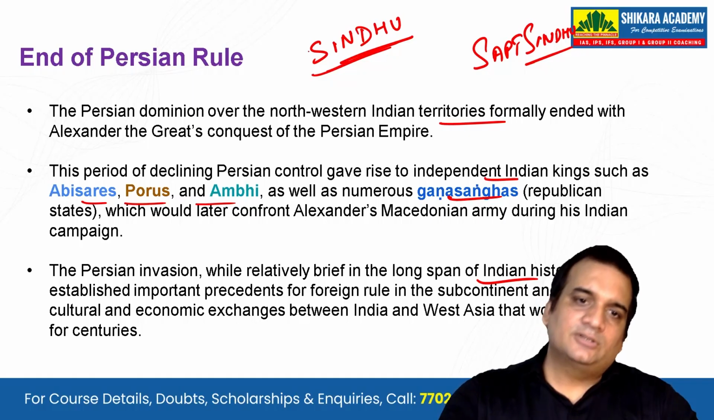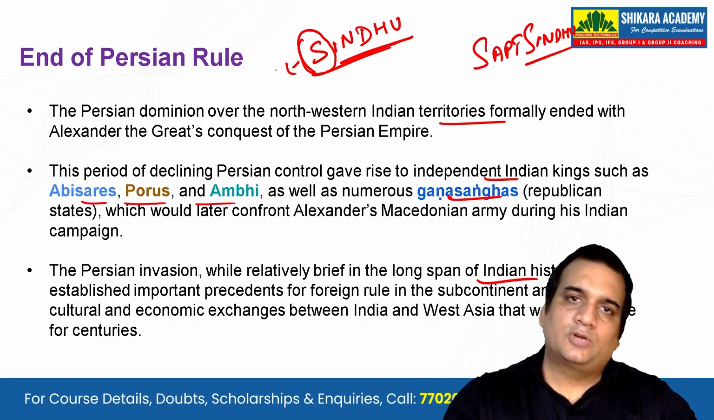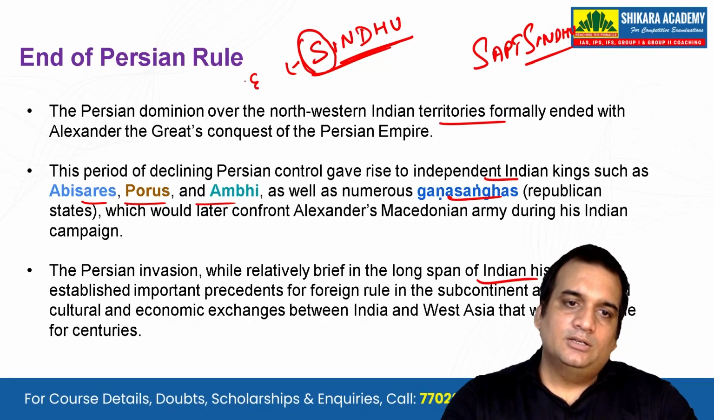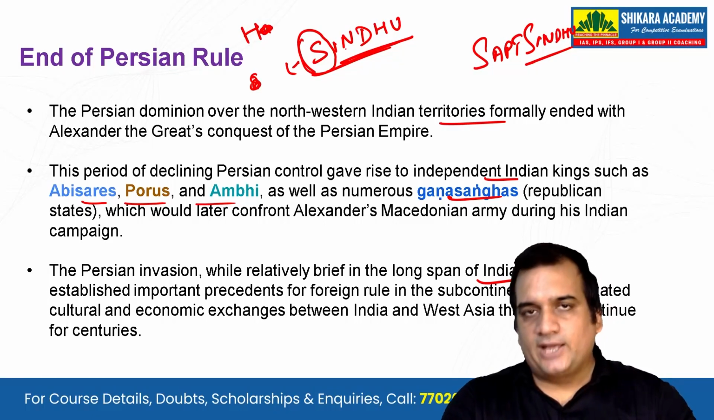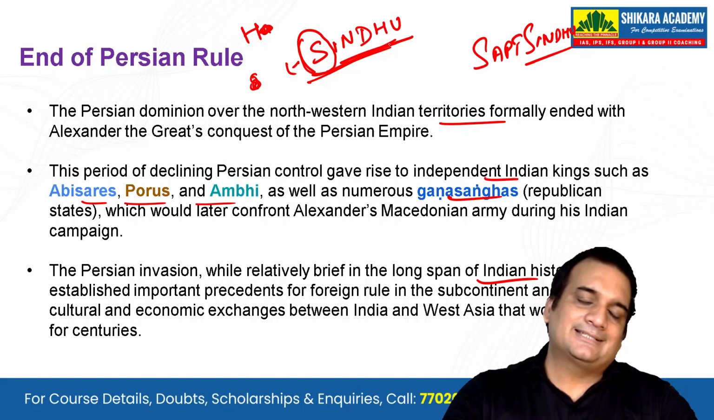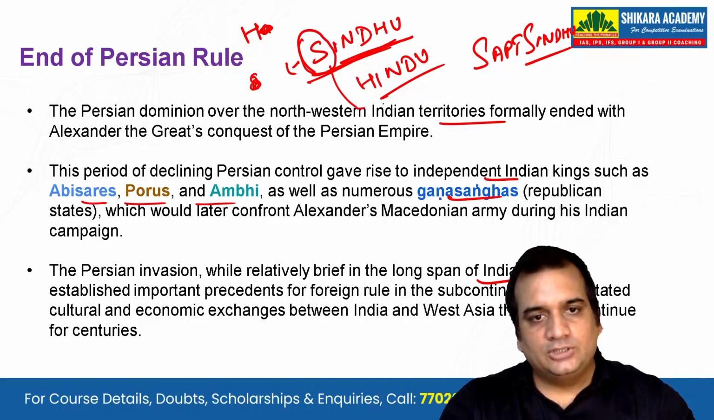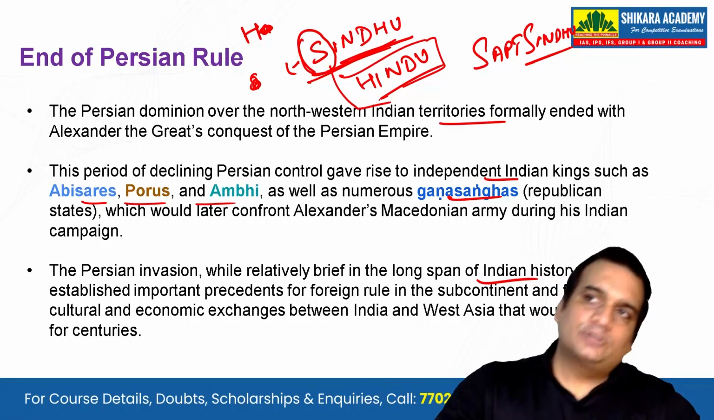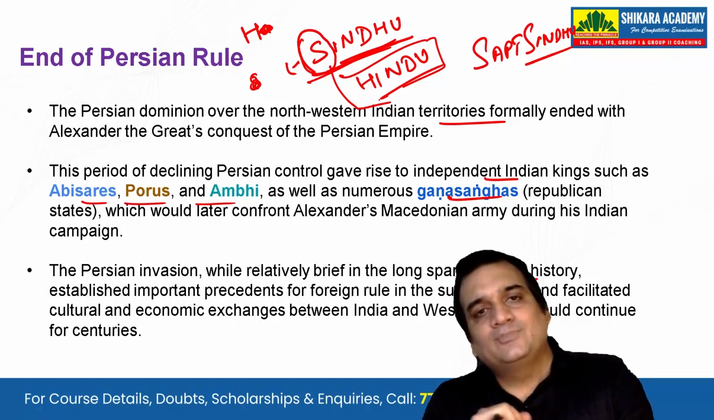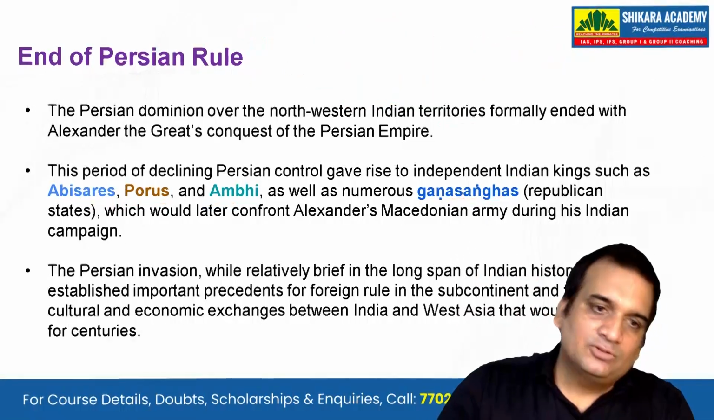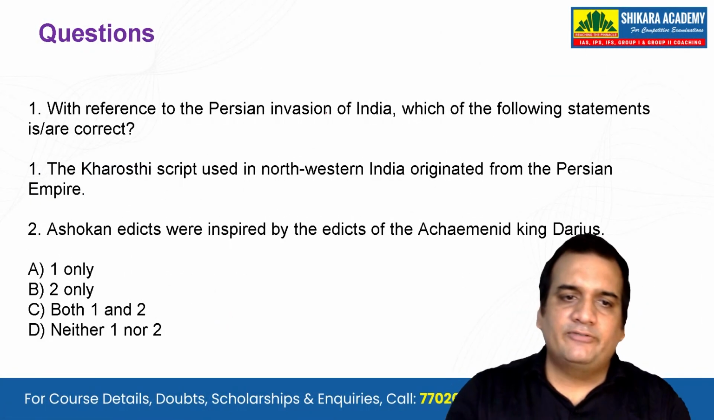These Persians were not able to pronounce sa. Rather, they used to pronounce sa as ha. So they were not able to call it Sindhu. Rather, they were calling it Hindu. This is the reason how, because of these Persians, our country came to be known as Hindu or Hindustan. So this is of remarkable importance. You should remember. Let's see some questions with reference to the Persian invasion of India.